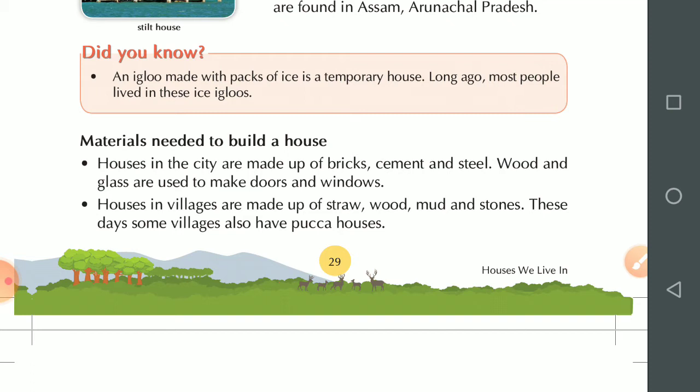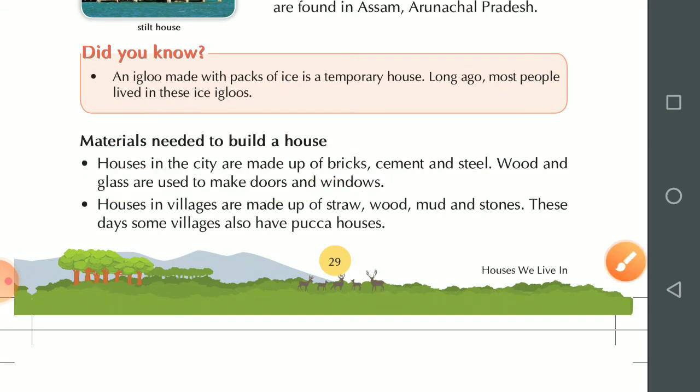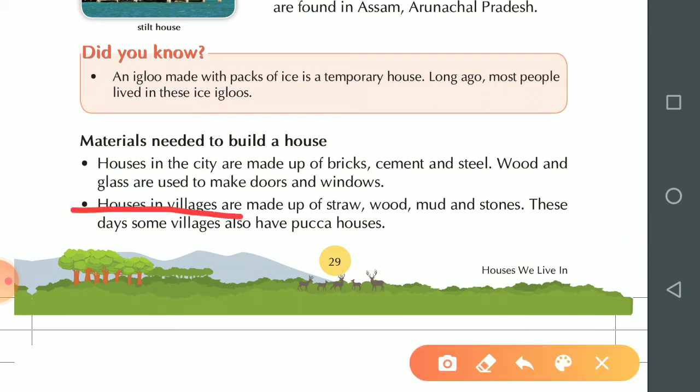Materials needed to build a house. What materials are needed? Brick, cement, and steel. Wood and glass are used to make doors and windows. What type of houses are these? These are pakka houses. And houses in villages are made of straw, wood, mud and stones. These days some villages also have pakka houses. If you visit a village, you must have seen that many pakka houses are built in villages also.